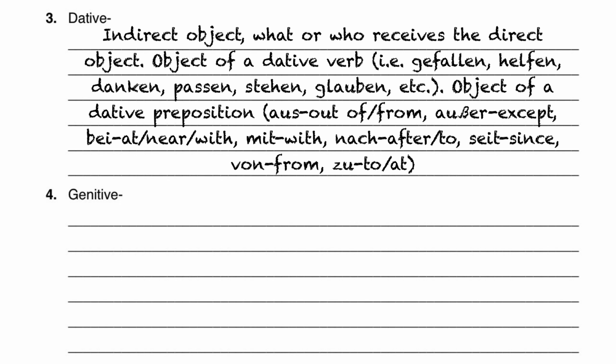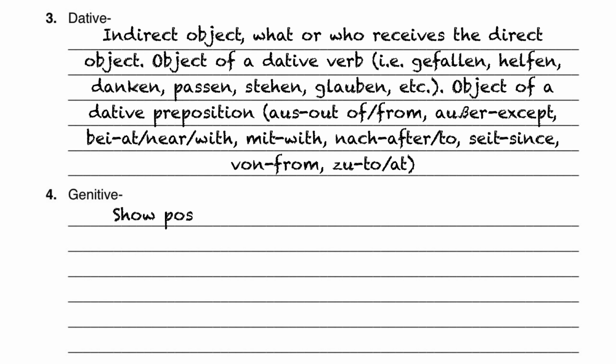Then you have the objects of dative prepositions, so these dative prepositions are außer, bei, mit, nach, seit, von, zu. Those dative prepositions, those would be the ones that you need there. There's also the preposition gegenüber, but that one again is not in our textbook, and therefore I ignore it.